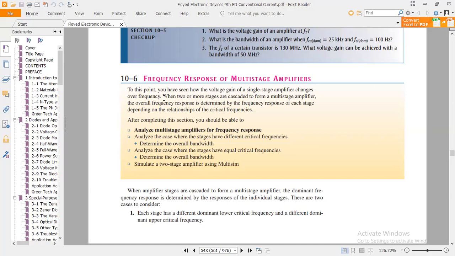To this point, you have seen how the voltage gain of a single-stage amplifier changes over frequency. When two or more stages are cascaded to form a multi-stage amplifier, the overall frequency response is determined by the frequency response of each stage, depending on the relationships of the critical frequencies.